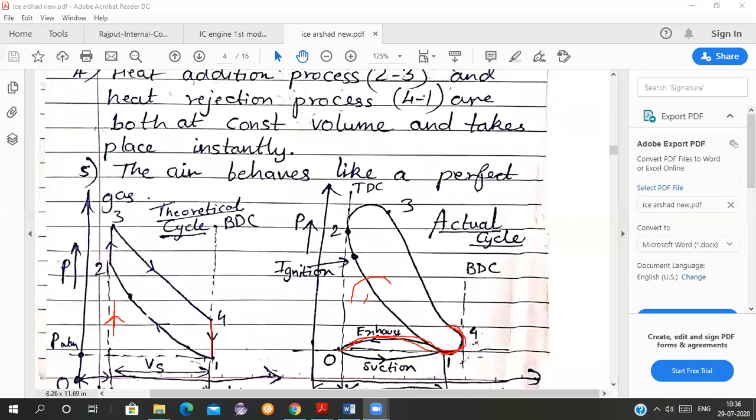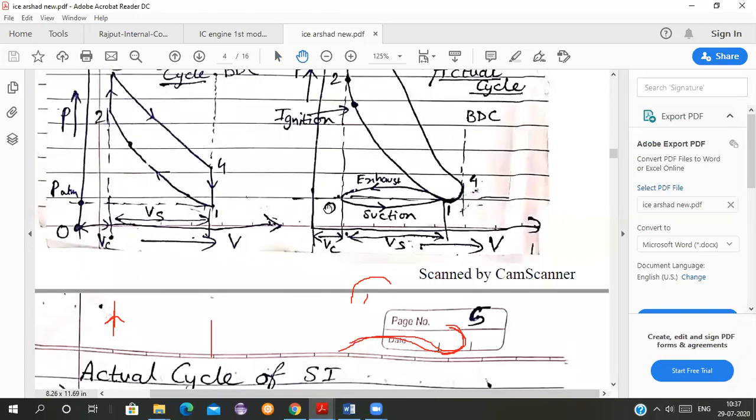Now the fifth point is that the air behaves like a perfect gas. We are assuming a perfect gas so that we can analyze it easily.